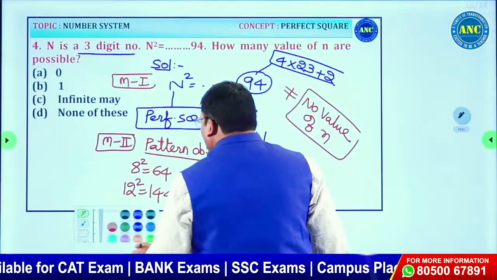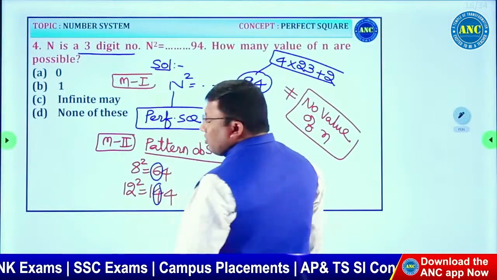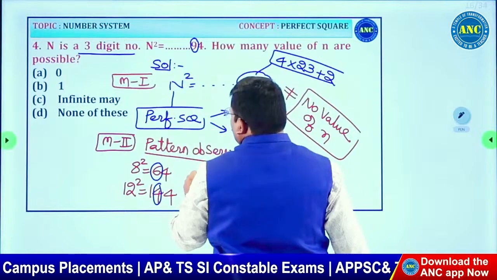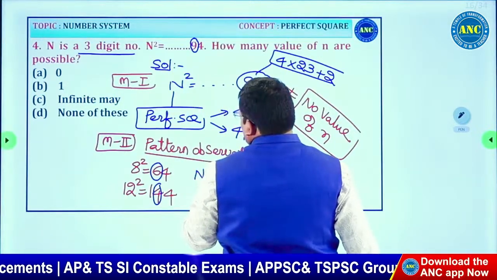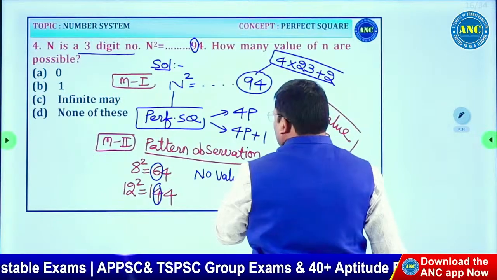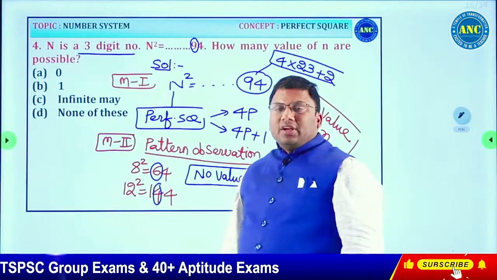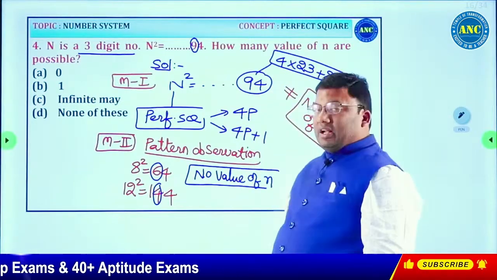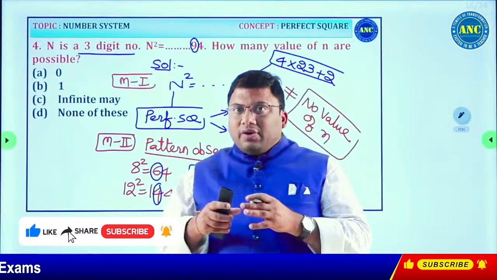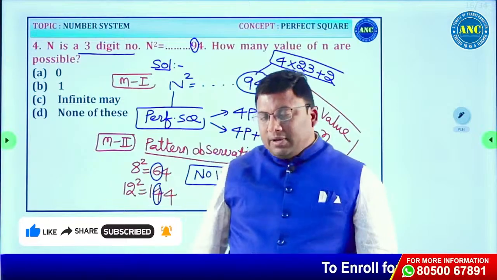Tens place is always an even number. But according to the question, tens place is an odd number. So therefore answer is no value of n will satisfy. N is a 3-digit number. N square is ending with 94. Any perfect square ending with 4, tens place should be an even number, right?